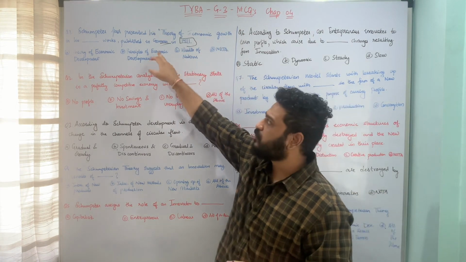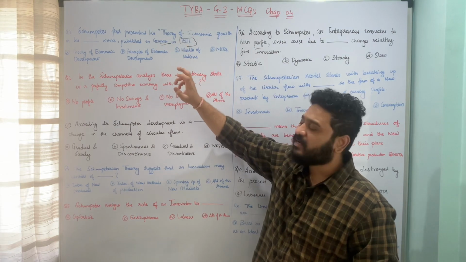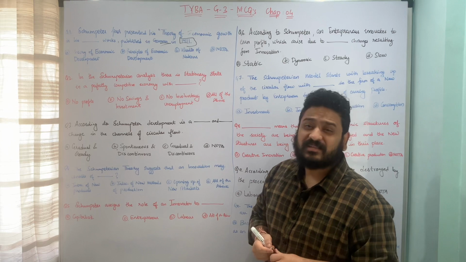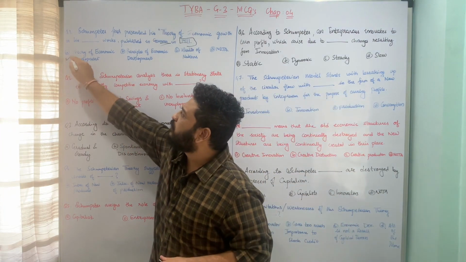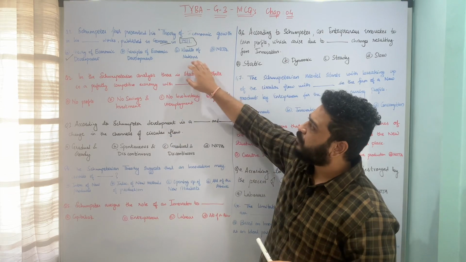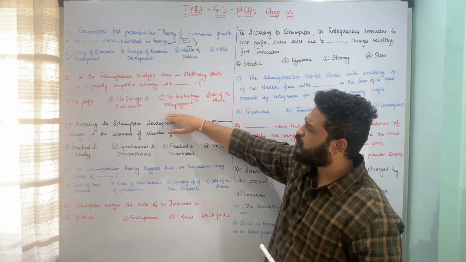It was written in German and published in the year 1911, and the correct answer to this question is option A, Theory of Economic Development. So therefore option A is the correct answer to this question. I hope the question is clear. Let us now move to the next one.